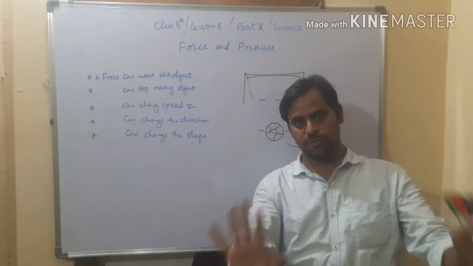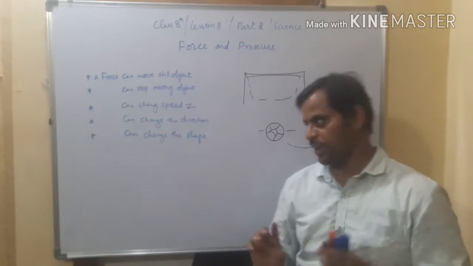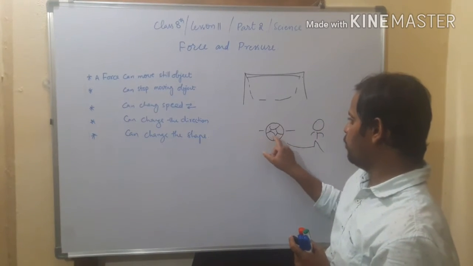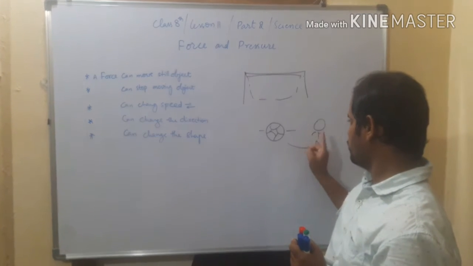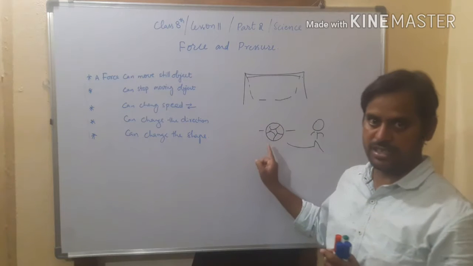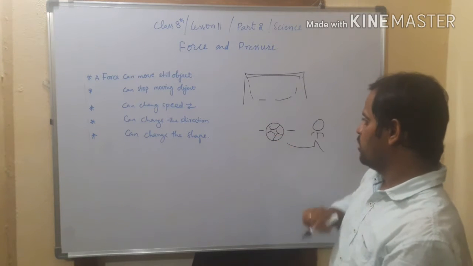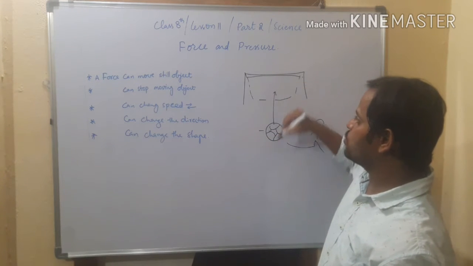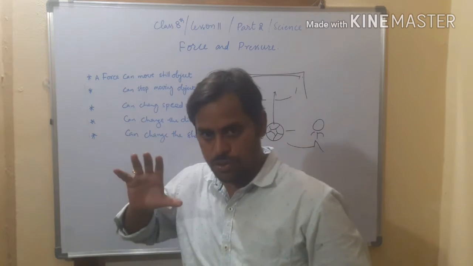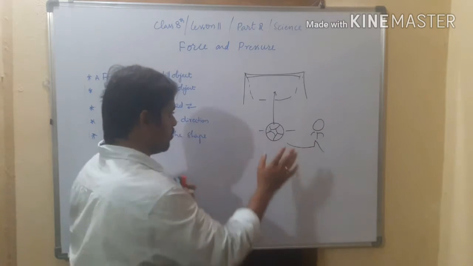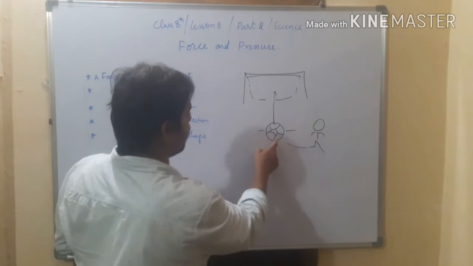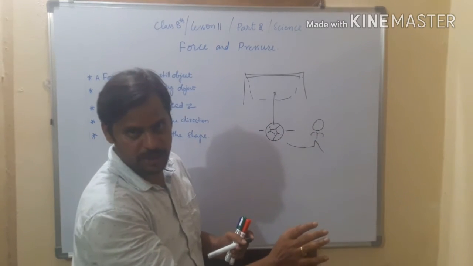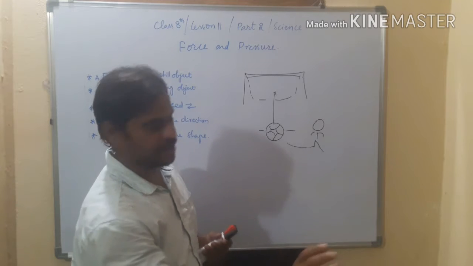It is not moving. Whenever the player kicks the ball with his foot, with speed, it goes towards the goal. So before the player's kick, the ball is in a stationary state, still.